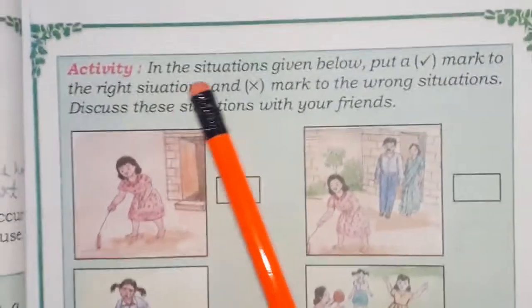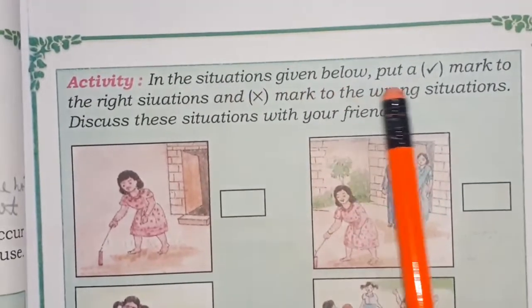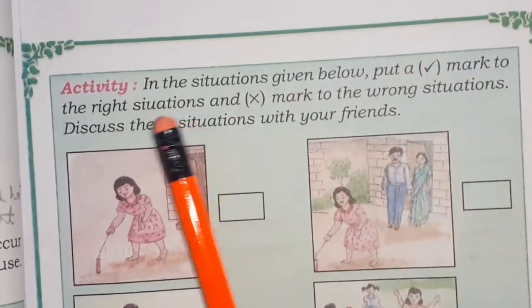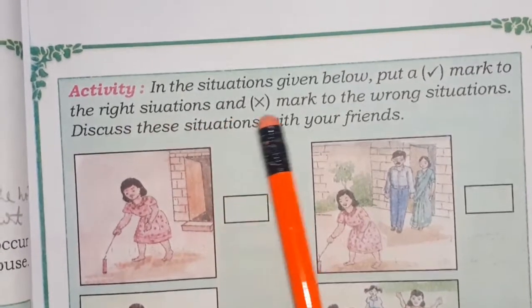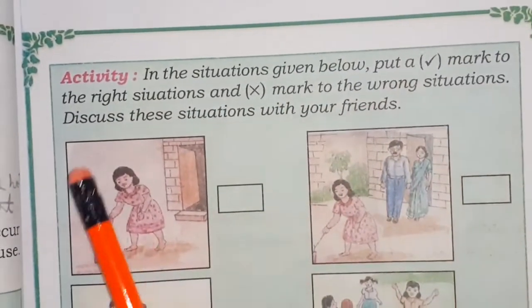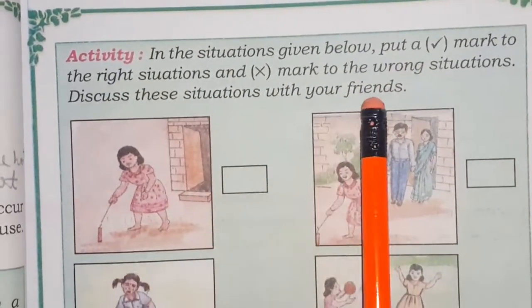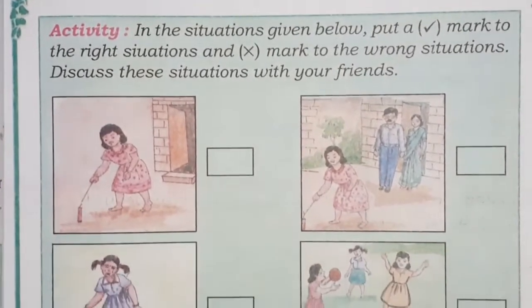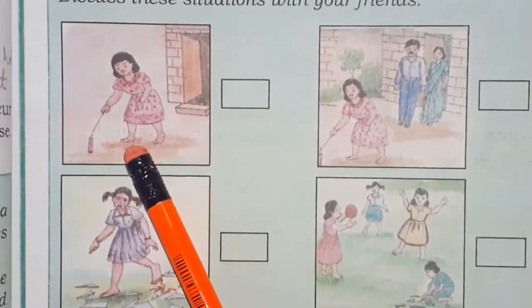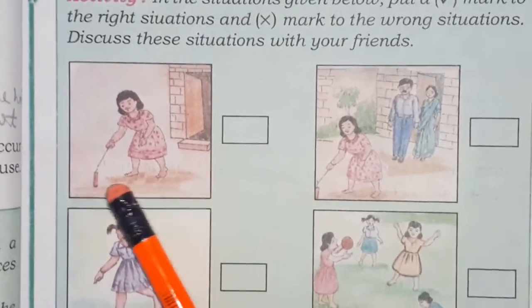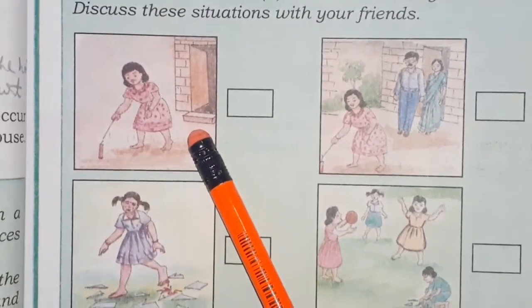Okay children, now next, in the situations given below, put a right mark to the right situation and a wrong mark to the wrong situation. Discuss these situations with your friends. So children, see here, a girl is alone bursting crackers. Is this correct?